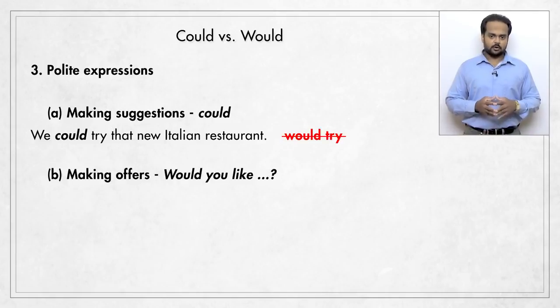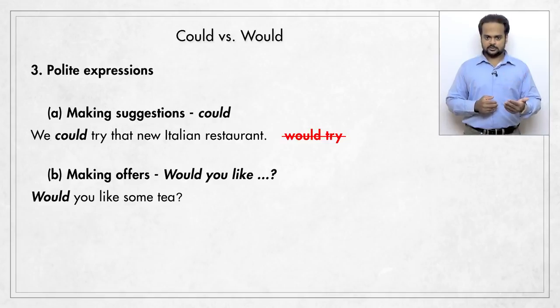But to make an offer, we prefer would. For example, would you like some tea? That means I have tea and I'm asking you if you want some. Here we cannot use could.